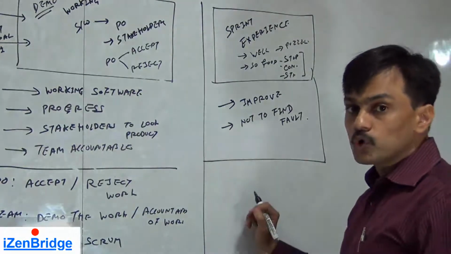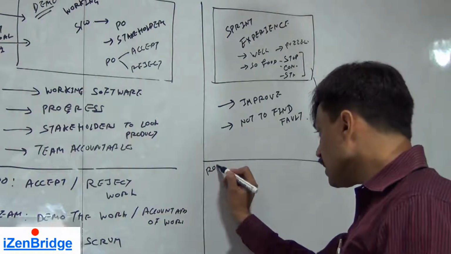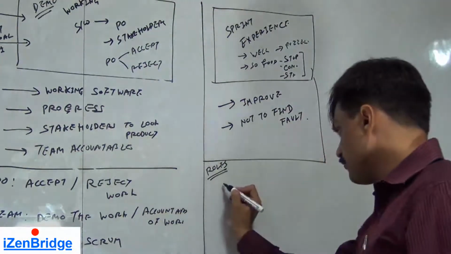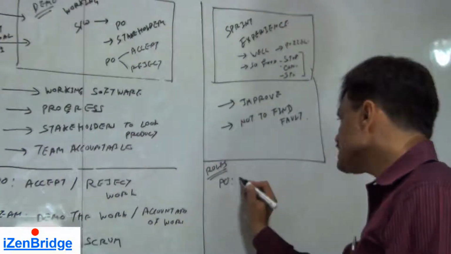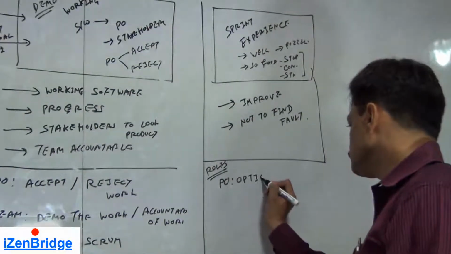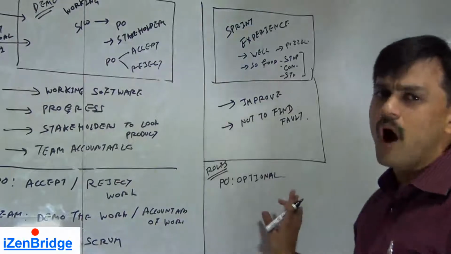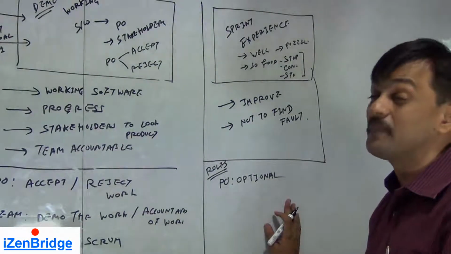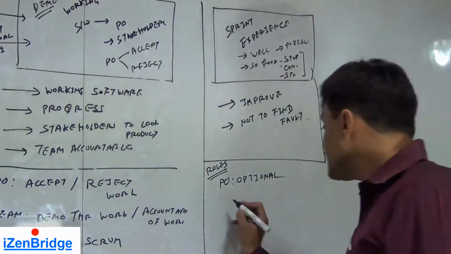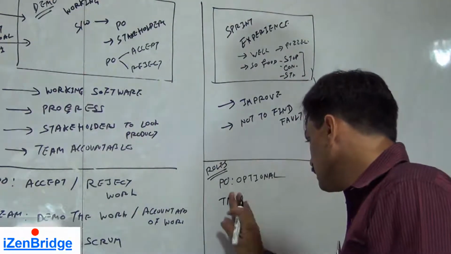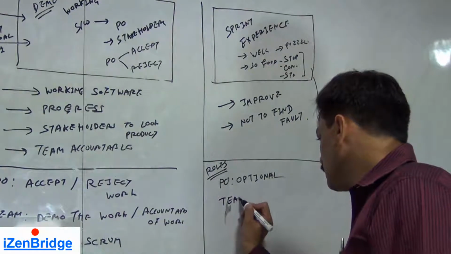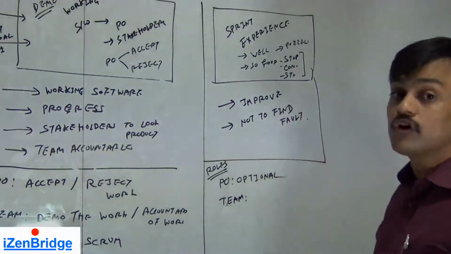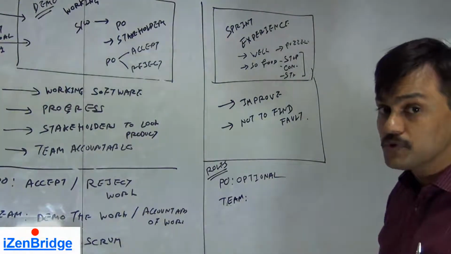Now, if you talk about roles, who does what in this particular meeting, we have product owner as an optional guy. He's not required for this meeting. Sometimes he may come just to observe. He's not required to participate in this meeting because it's a team's meeting. And team is the one who is responsible for figuring out how to improve.